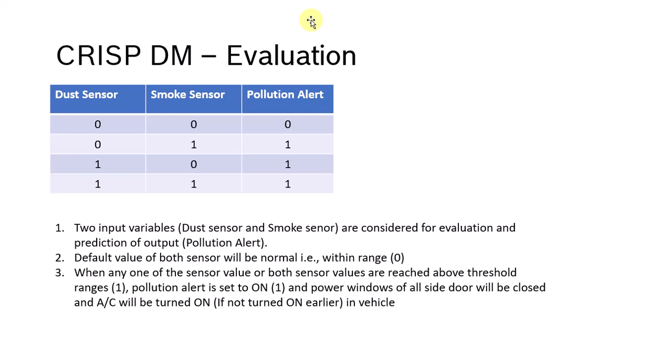When my pollution alert is on, the power windows of all side doors will be closed. I mean my car will be completely covered, and the AC will also be turned on. If the AC was not turned on earlier, it will be turned on when this logic is applied in the vehicle.